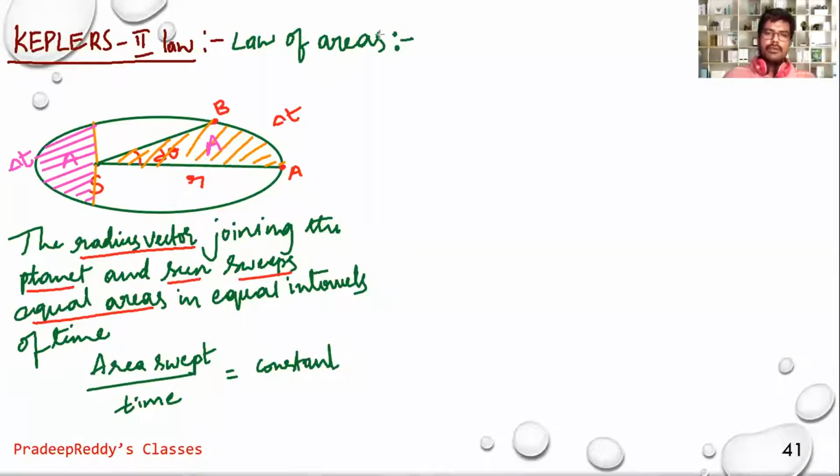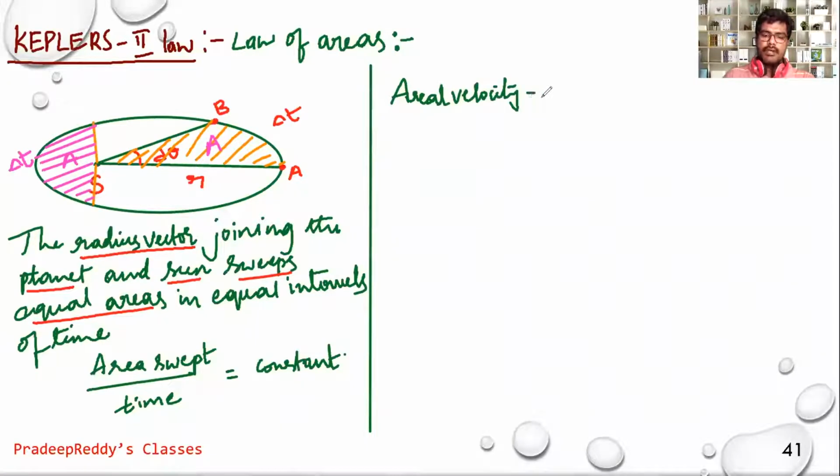Right? So this results in one new definition said to be aerial velocity. Aerial velocity is equal to dA divided by dt, which is equal to constant.